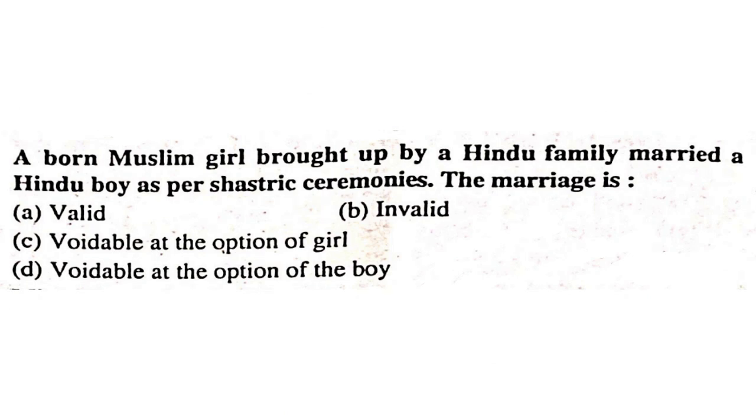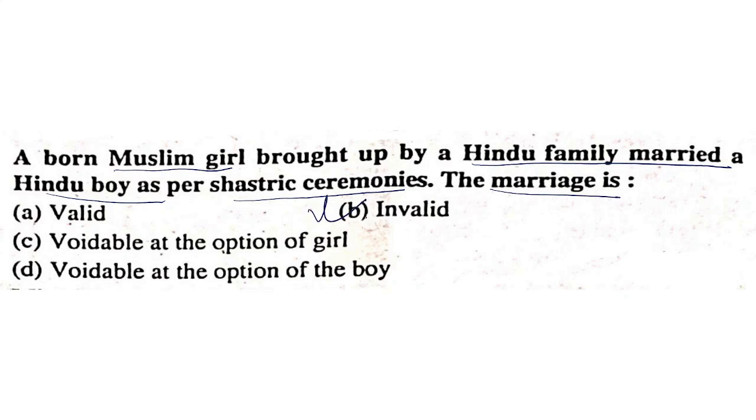A born Muslim girl brought up by a Hindu family married a Hindu boy as per strict Hindu ceremonies. Is the marriage valid, invalid, voidable at the option of the girl, or voidable at the option of the boy?